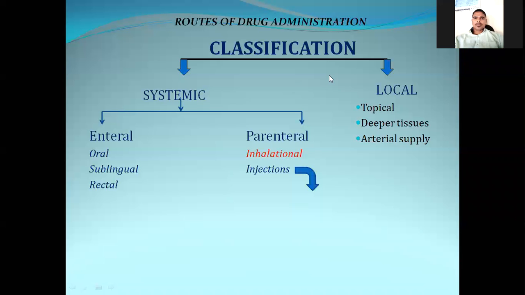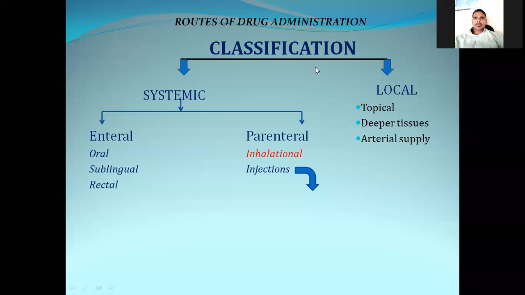Why are we calling it systemic and why are we calling this local? Because once the drug is administered, if that drug enters into the systemic circulation and spreads throughout the body, then that type is called systemic. Whereas when the drug is administered and is present only at the site of administration, then that route is called the local route of drug administration.